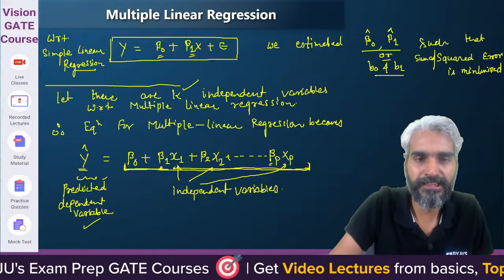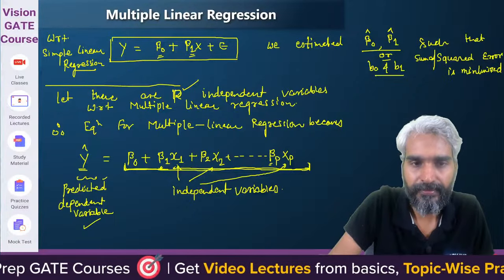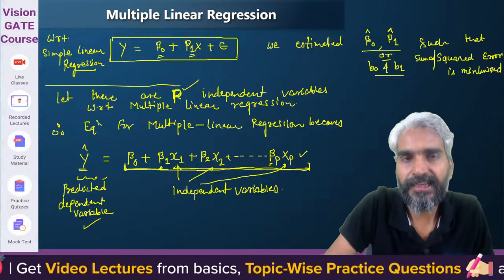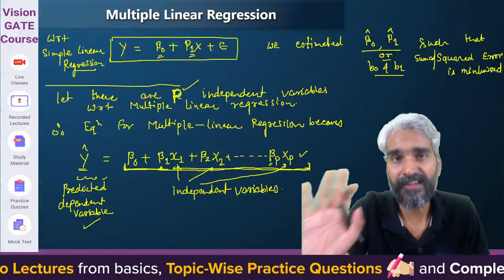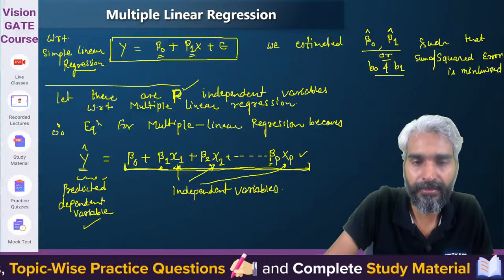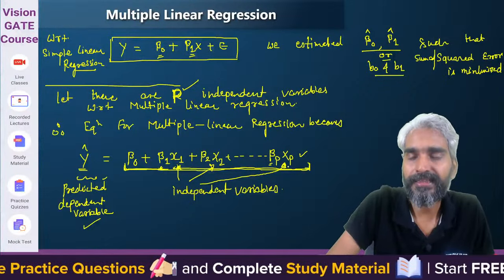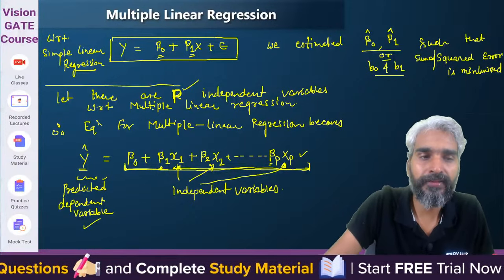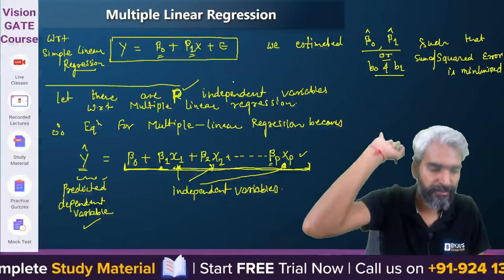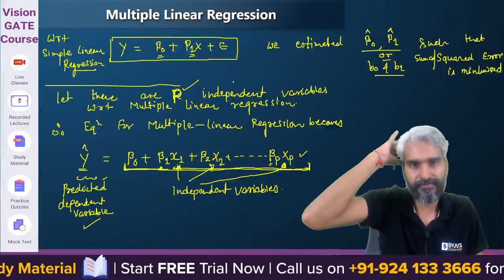So let me write it p, because I have used this suffix as p. So these are the independent variables. First independent variable, second independent variable, and this is the pth independent variable. So there are p independent variables. Sorry guys. Is it clear?